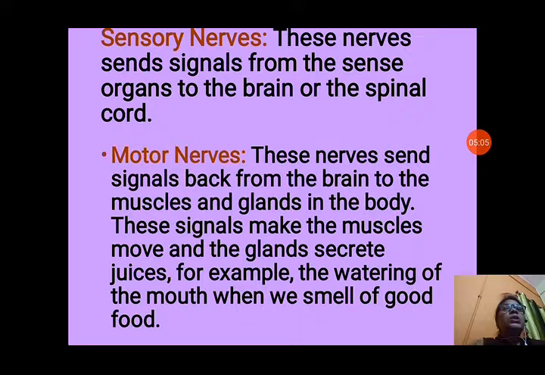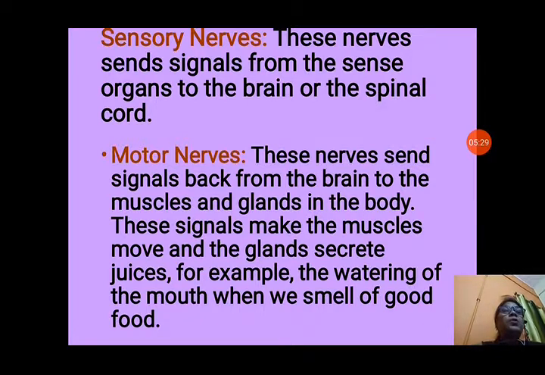Next are motor nerves. These nerves send signals back from the brain to the muscles and glands in the body. Whatever order is coming from the brain or the spinal cord, they carry it back to the muscles and glands. These signals make the muscles move and the glands secrete juices. Accordingly the muscles give the response or the glands secrete the juices.